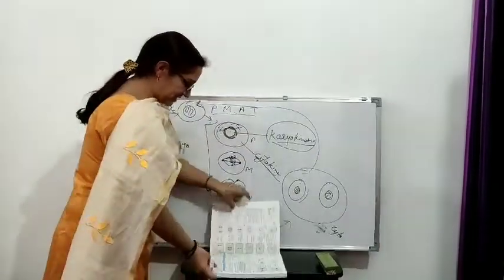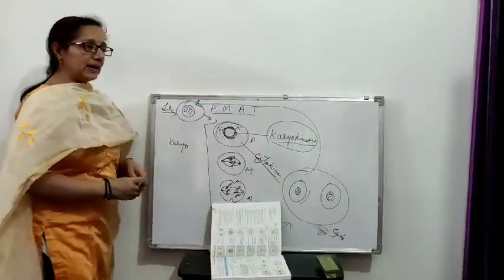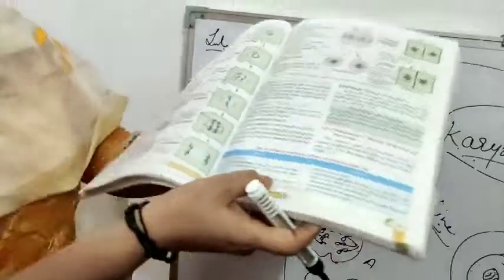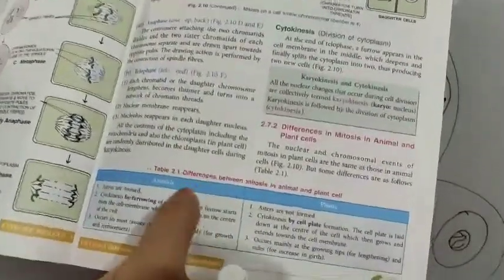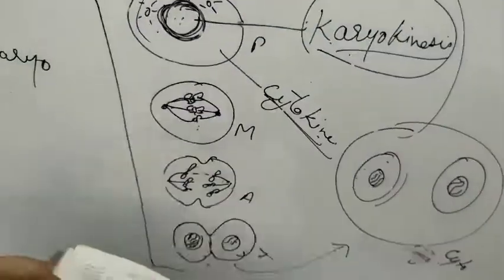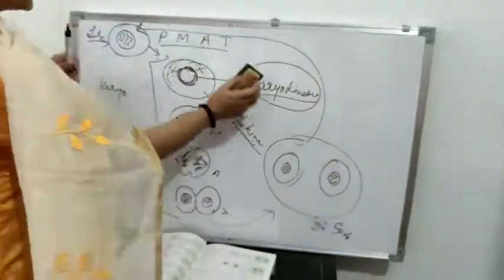Now there are some differences. There is a table in your book and you have to go through that table. Asters are formed in an animal cell. This is the difference between mitosis in plant and animal cell. So what are the differences in plant and animal cell? This I will show you.